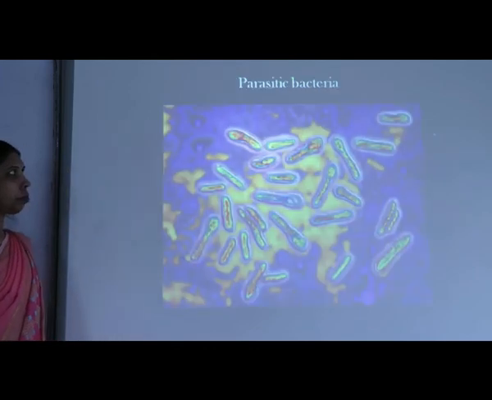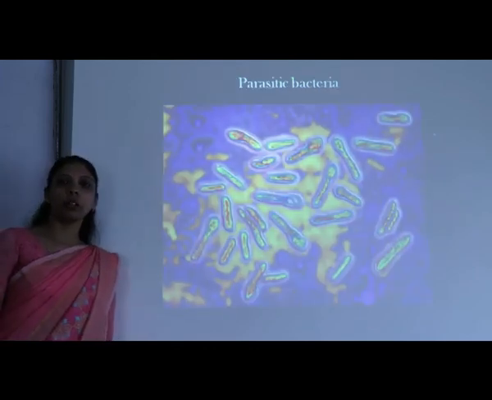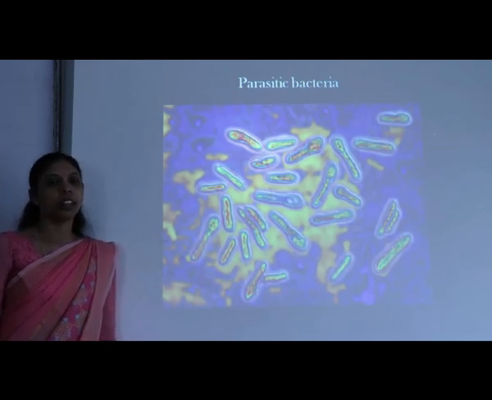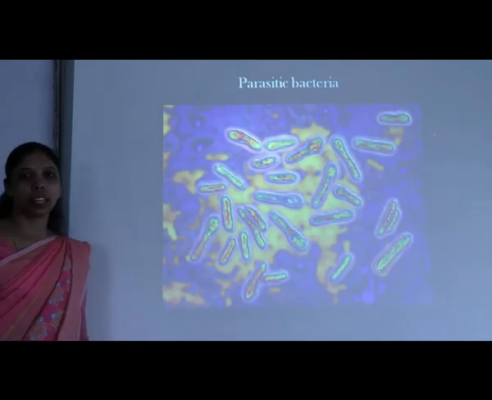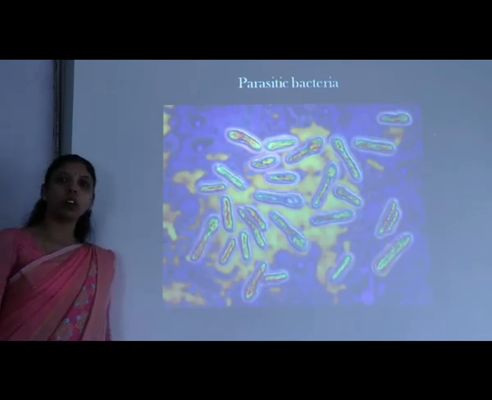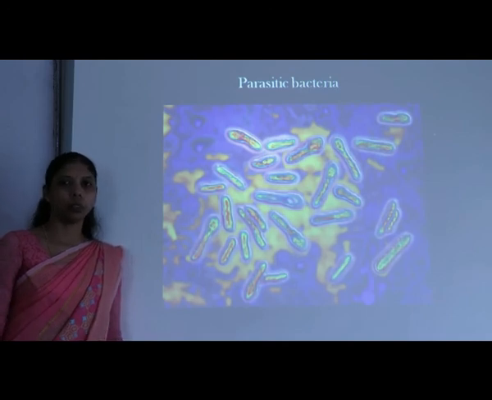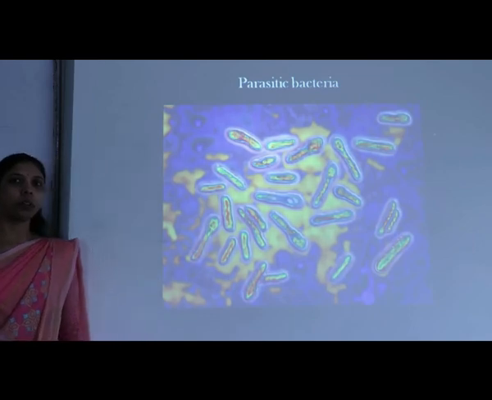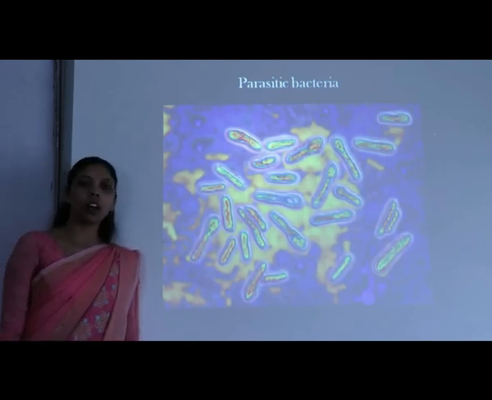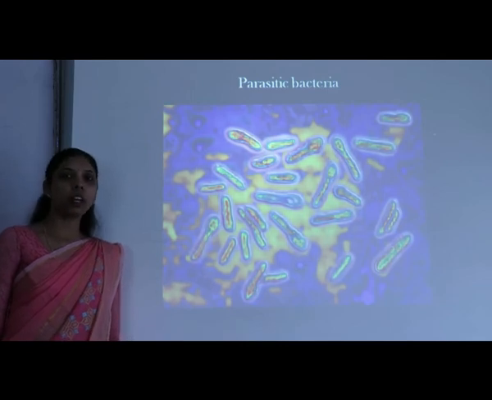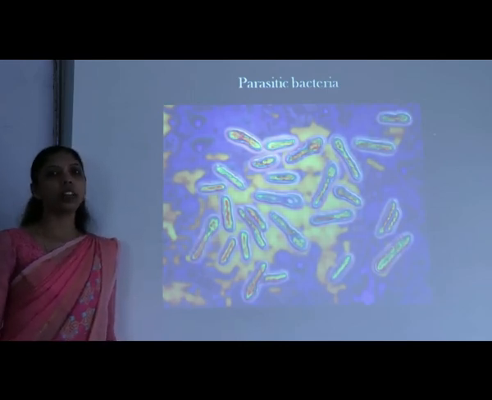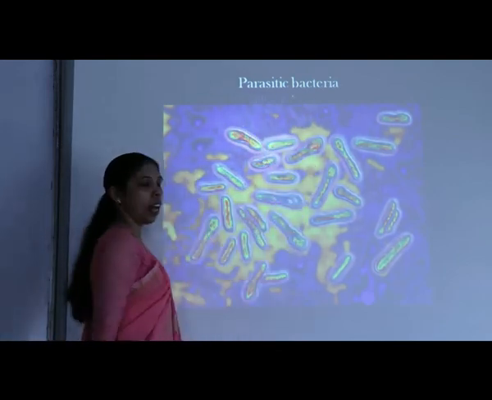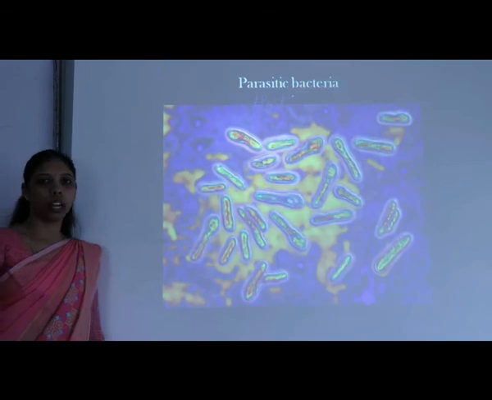Right? Then, if the bacteria is not able to produce any extracellular enzyme, then what happens? Then the bacteria will become parasitic. So the parasitic mode of nutrition is a special mode of nutrition in which bacteria gets its ready-made food from another living organism. That living organism which is providing the ready-made food to the bacteria is known as the host organism.